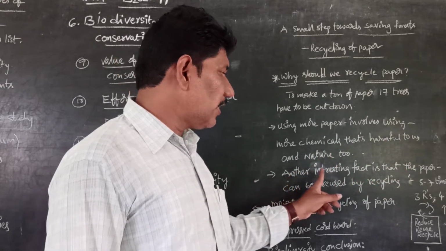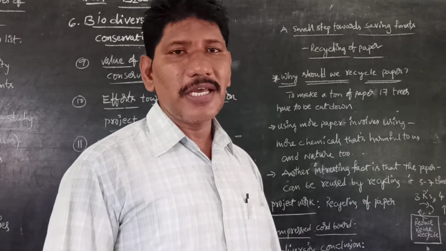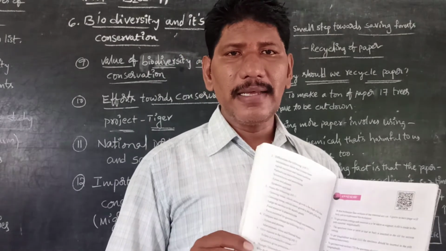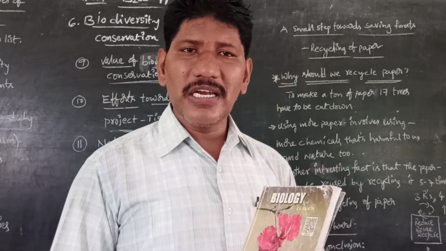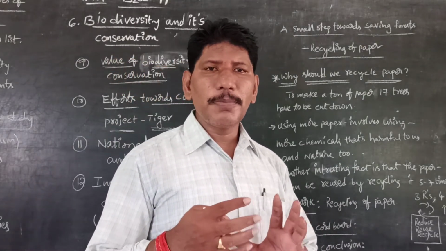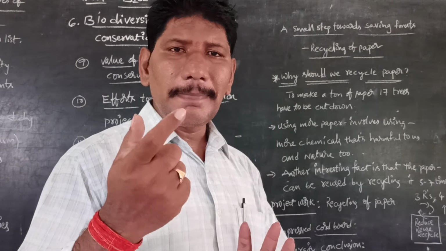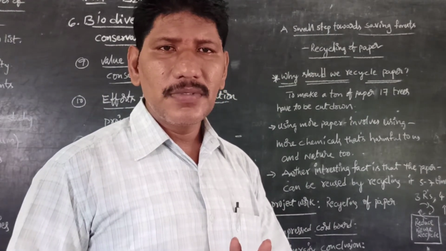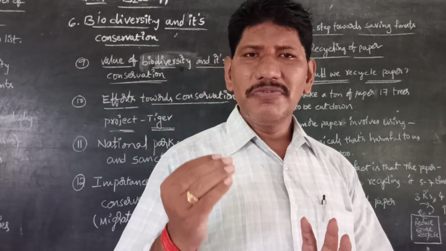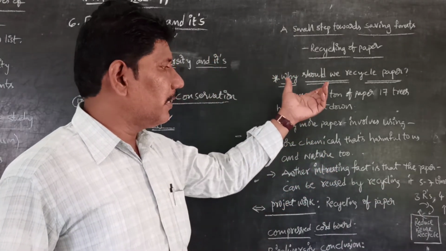Next, another interesting fact is that paper can be reused by recycling nearly 5 to 7 times. Means once the paper is produced or made, that paper can be reused nearly 5 to 7 times through the recycling pathway. Is it clear, children? When we encourage recycling, recycled paper can save the trees. Directly or indirectly, when we use less paper, we encourage plantation. So this is the relation of paper and the trees.